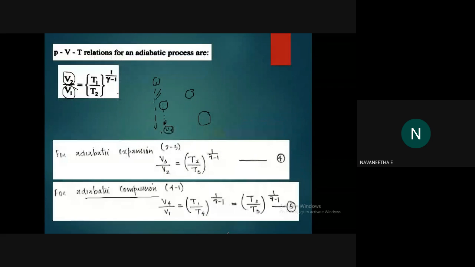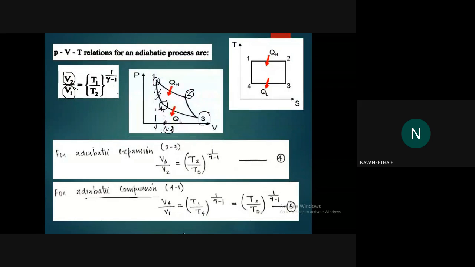So here, what is T1? T1 and T2 is equal, right? From TS diagram, it is clear that T1 and T2 is equal. So instead of T1, we can write T2, right? Okay. Also, T4 and T3 is equal. The same point. T4 equal to T3.